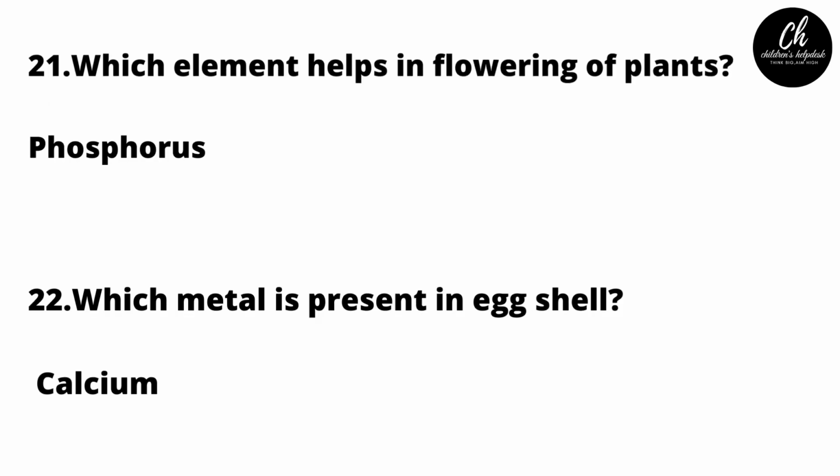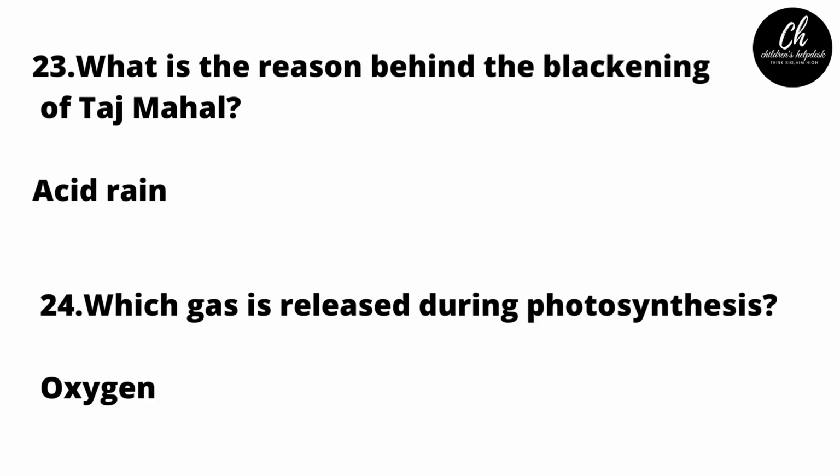Which element helps in flowering of plants? Phosphorus. Phosphorus helps in flowering of plants. Which metal is present in eggshell? Calcium. Calcium metal is present in eggshell. What is the reason behind the blackening of Taj Mahal? Acid rain. Acid rain is the reason behind the blackening of Taj Mahal.